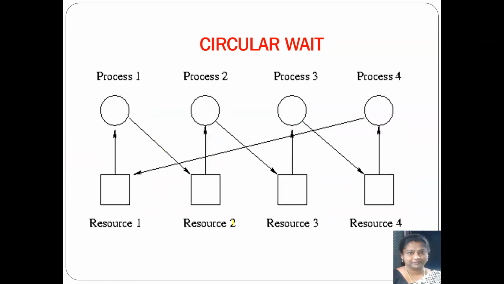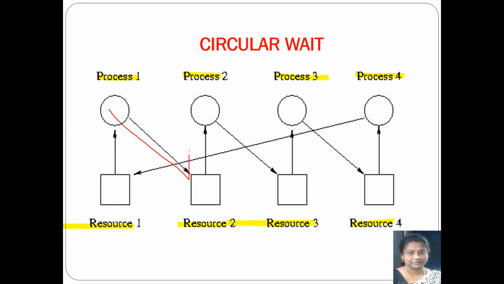Now coming to the last condition, which is circular wait. Circular wait is very simple. I've got here in this example 4 processes: process 1, process 2, process 3, process 4. And I have got 4 resources: resource 1, resource 2, resource 3, and resource 4. Now, if you look at the way in which the circular wait is being shown,